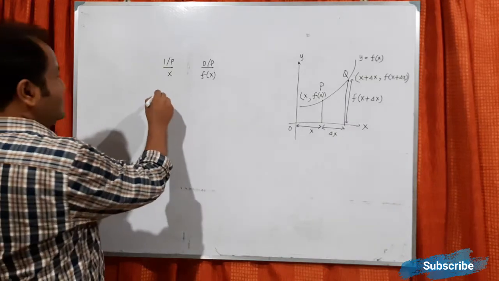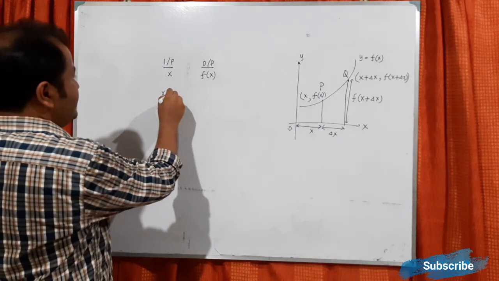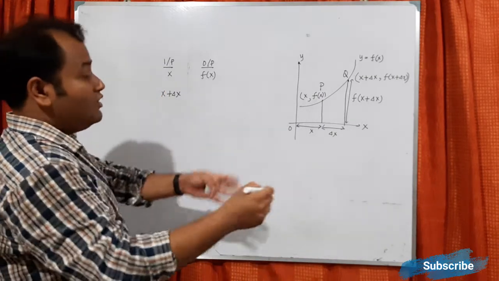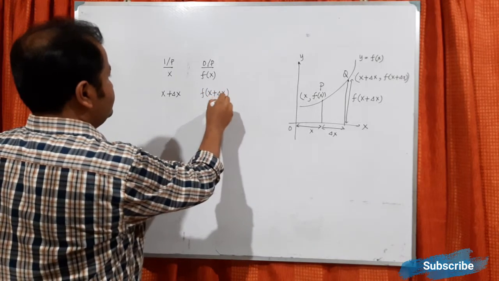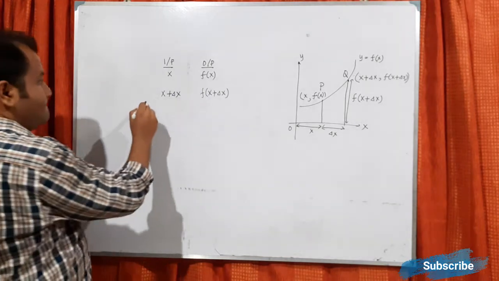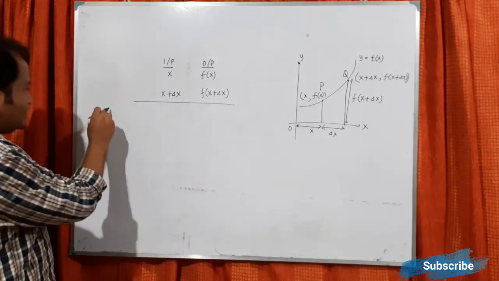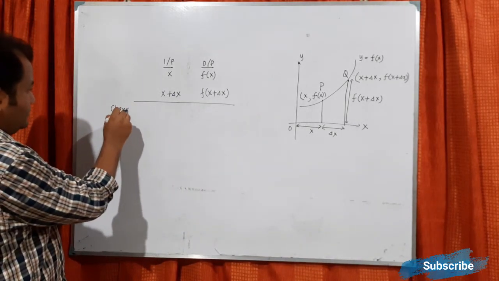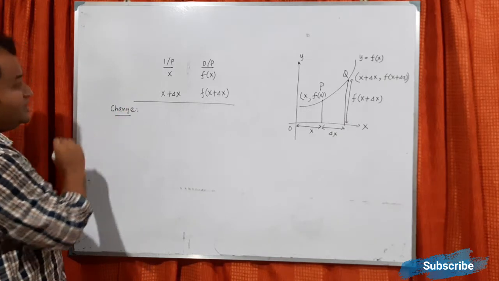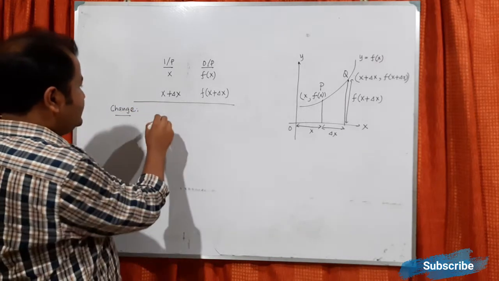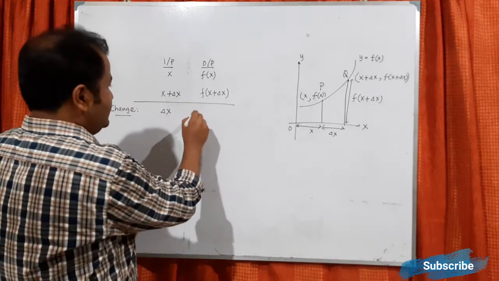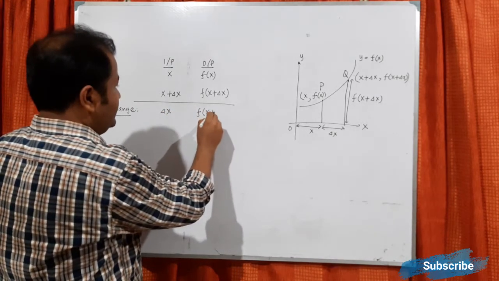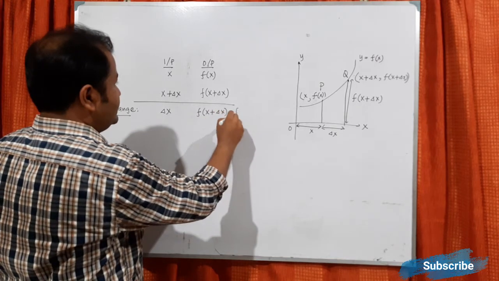Now when you change the input to x plus delta x, you get the output f(x plus delta x). What is the change you have done? The change in input is delta x, and the change in output is f(x plus delta x) minus f(x).